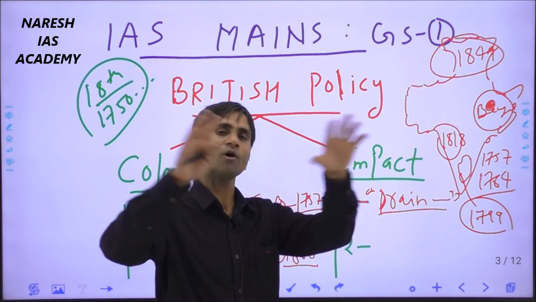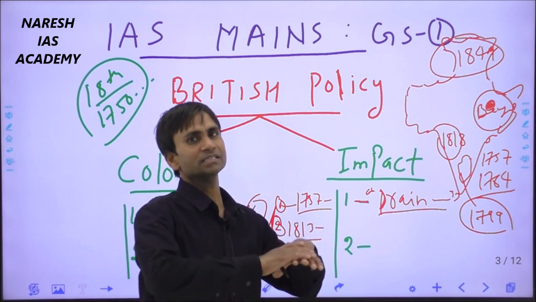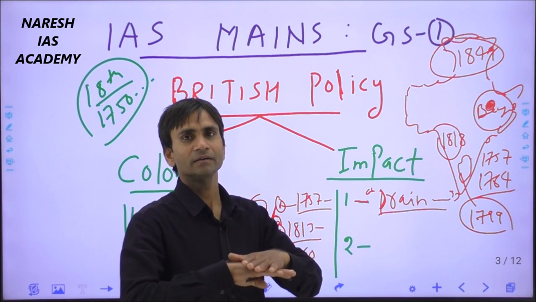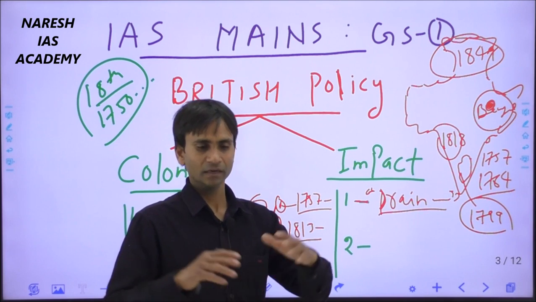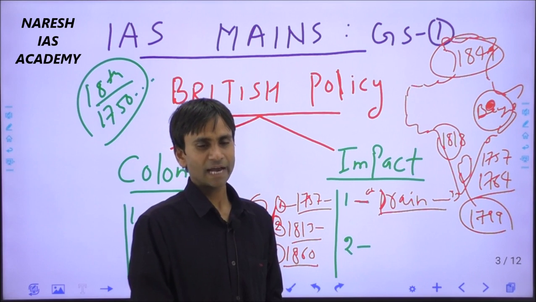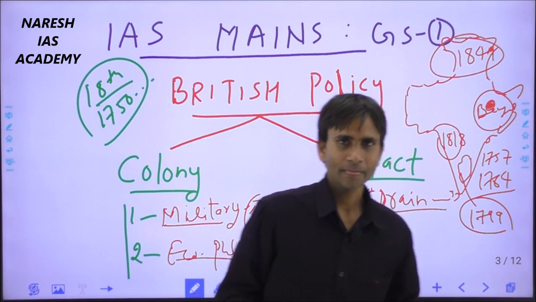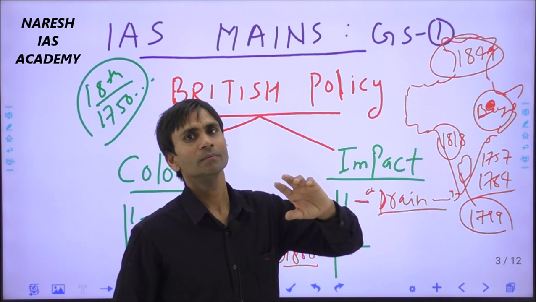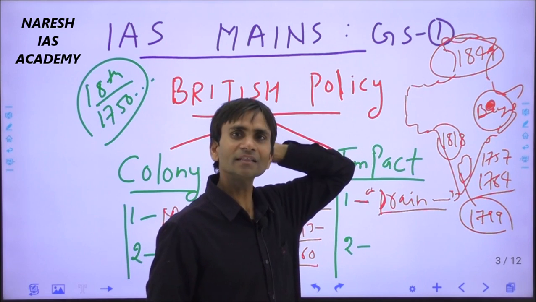Initially it was in the form of raw materials, and then cash payments and counter investment for the British capitalist class, higher salaries and allowances for British officials, expenses of the British Indian Army, and the home charges of the Secretary of State for India, who resided in London.